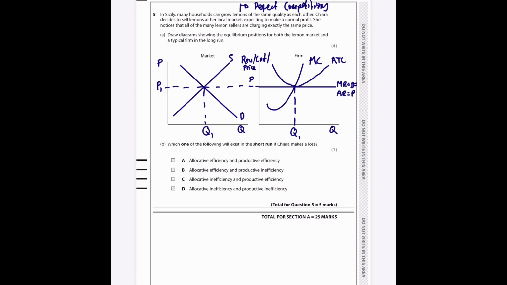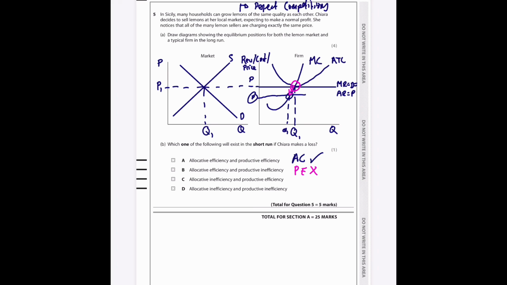Which one of the following exists in the short run if Chiara makes a loss? Okay, if she's making a loss, then actually the price needs to be below somewhere like here. What we can see is that the price is still equal to marginal cost, right? And therefore, it's still allocatively efficient. Allocatively efficient is yes. Productive efficiency is where it intersects with the lowest point of average total cost. And because we're below average total cost, we are not productively efficient. So productive efficiency is a no.